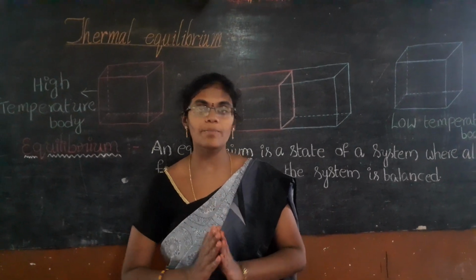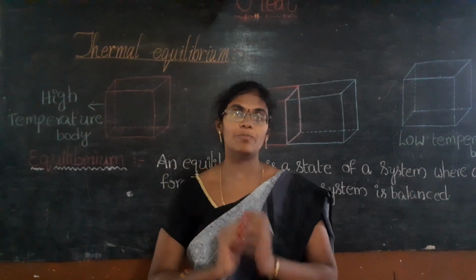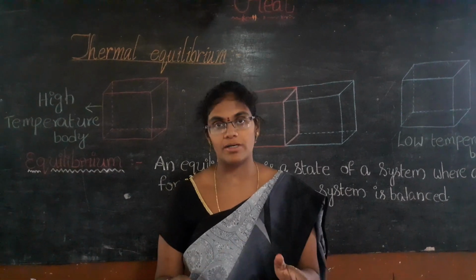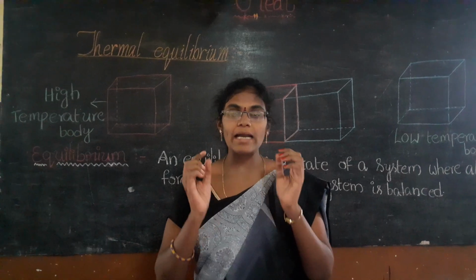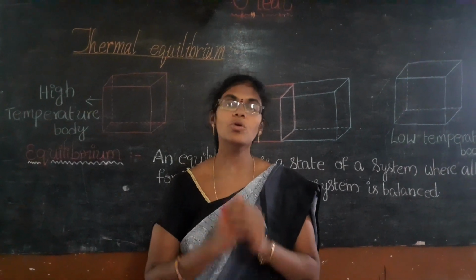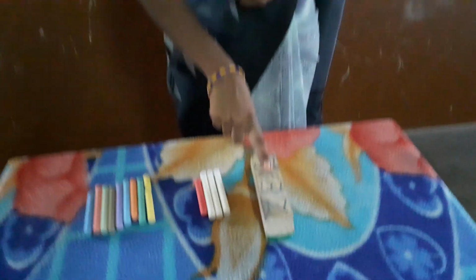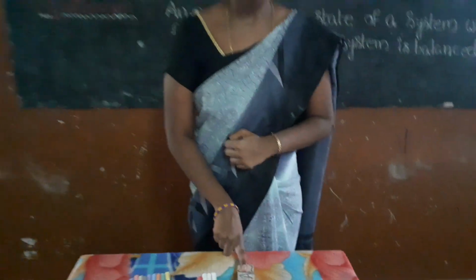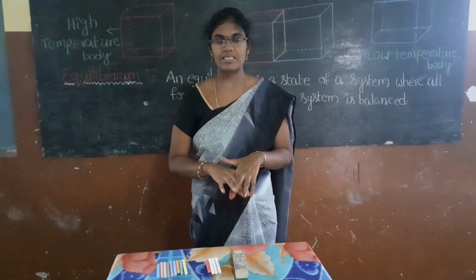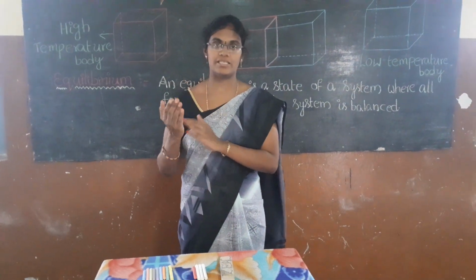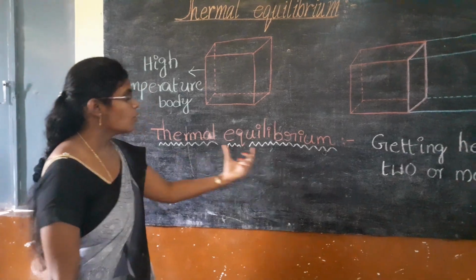For example, if you sit calm and silent and study, you are in equilibrium position. It means you are not doing any work and you are not talking. So here the net force acting on your body is zero, so you are in equilibrium position. Similarly, take this duster. Here the duster is also in rest position, so it is also in equilibrium position. Not only your body or the duster, any object which is at rest is in the state of equilibrium. Now, what is thermal equilibrium?